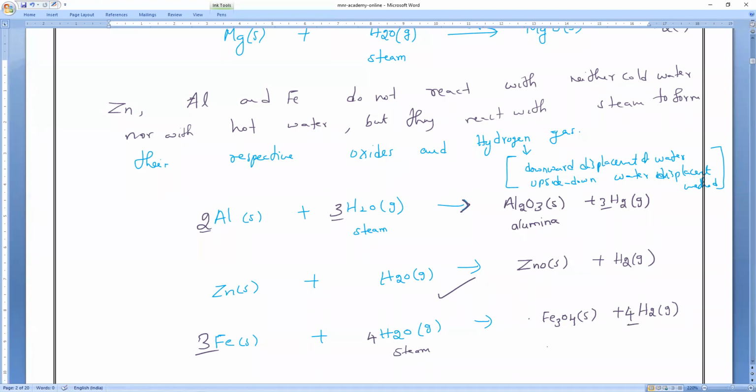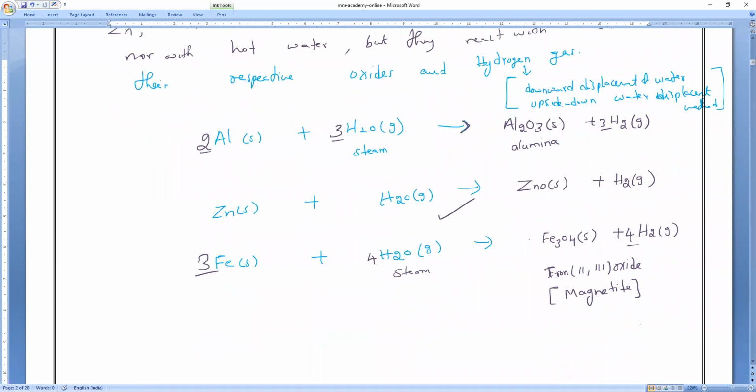Now, Fe3O4. What is the common name of Fe3O4? Iron 2,3 oxide. Am I right or wrong? This is iron 2,3 oxide, and the common name, note it everybody, is magnetite. Remember that, all of you.